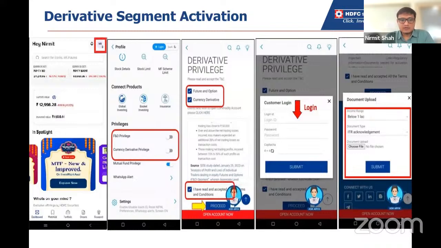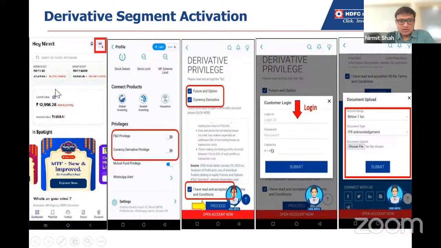Now, I will definitely show you how to log in and how you can set up your account. But before that, a few important things I would like to introduce. If you have opened your account and your derivatives segment is not activated, derivatives is all about futures and options, F&O. If you want to trade in the F&O and derivatives segment, then you should have the derivatives privilege activated.